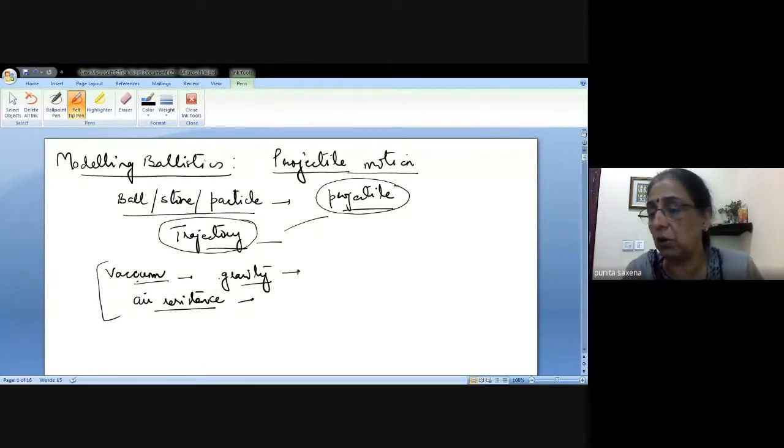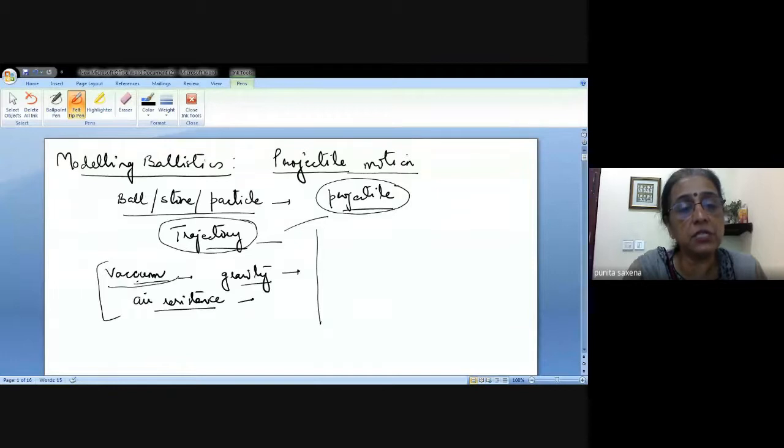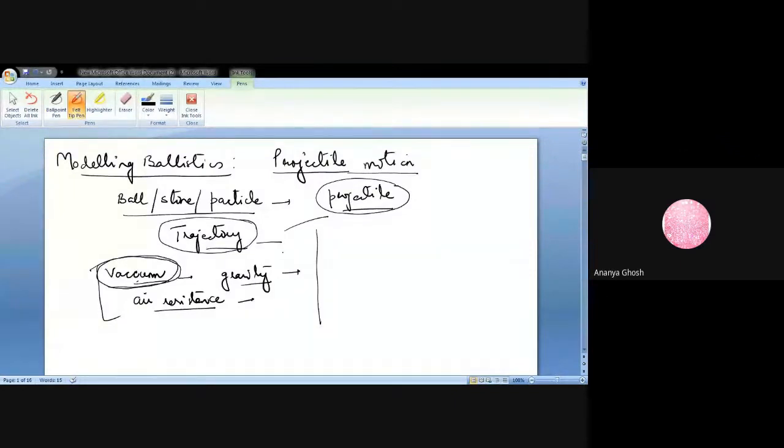So what we are going to study at present is a very basic thing. The very first thing we are going to assume is that we will be studying the motion in a vacuum. There is no air resistance in a vacuum, that's what I'm saying.